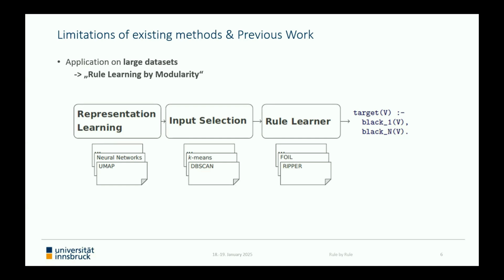The preceding step of representation learning is mainly done to ease and improve the input selection by dimensionality reduction, and the subsequent step basically comprises the application of the chosen rule learning method. On this figure, I included examples for methods that can be applied during each phase, but in this presentation, I want to set the focus on the crucial phase and outline the advantages of a meaningful input selection.